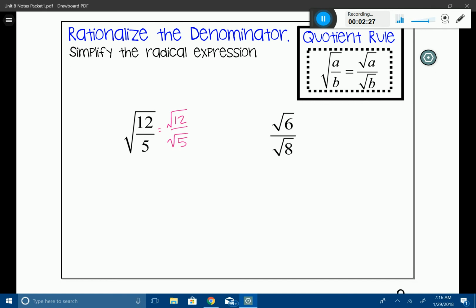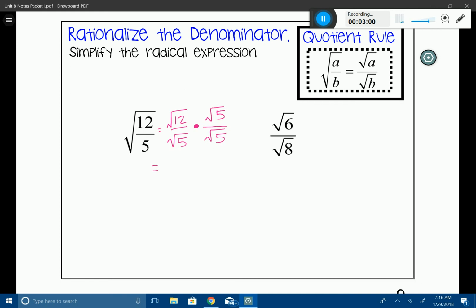Now we're going to do something called rationalizing the denominator. To rationalize the denominator, we're going to take that denominator, because obviously it does not satisfy rule number 3. We can't have a radical in the denominator. It's okay to have one in the numerator, but since root 5 is there, we're not allowed to have that. So by rationalizing the denominator, I'm going to multiply the top and the bottom by that denominator radical. So let's see what happens here. Try to stay organized with your work here because it can get a little sloppy.